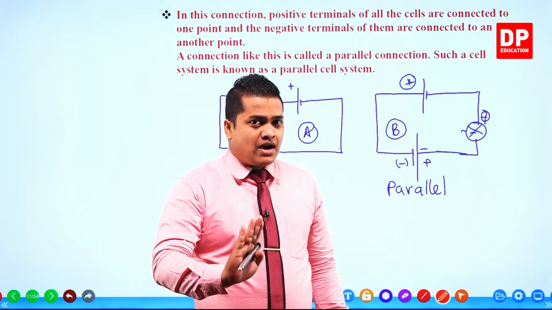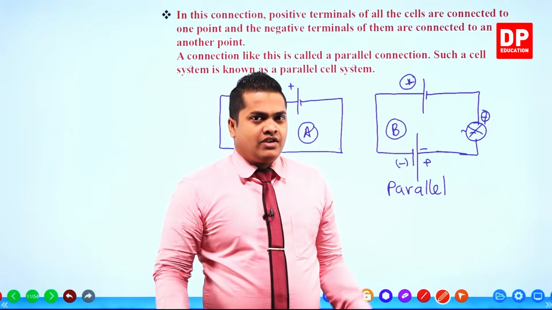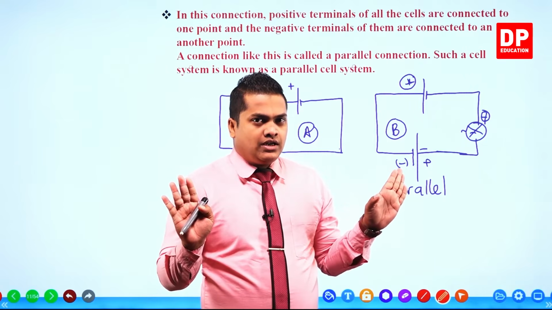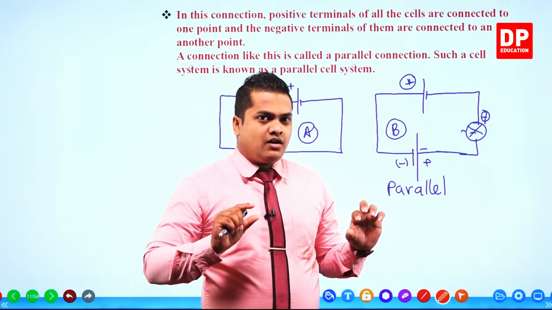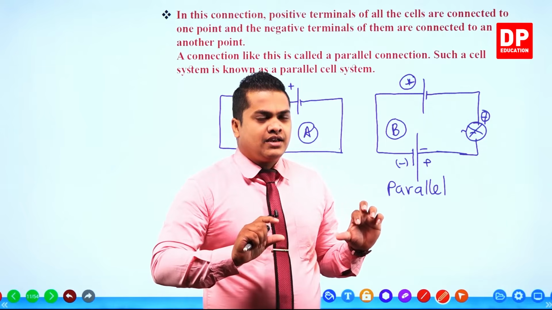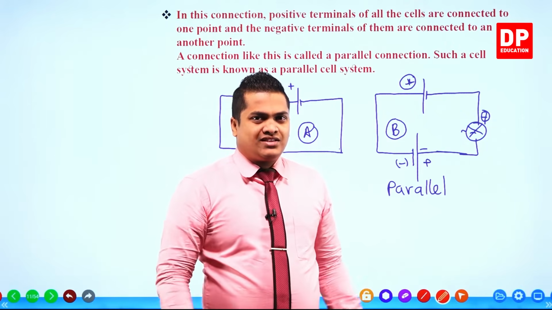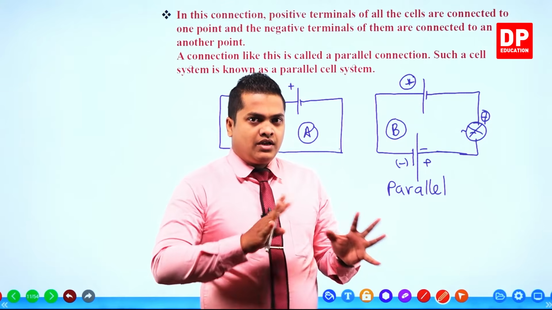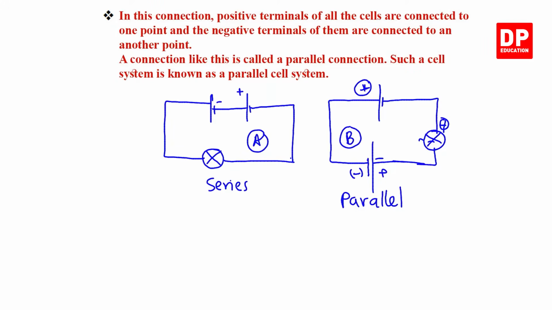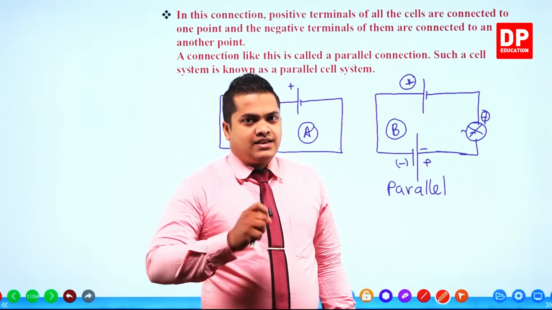Don't think about their pattern or the way they are being placed. We are not going to check that at all. Remember, we are checking whether the terminals are connected in an opposite way. When you take the first one, it should connect with the other one, but in opposite directions. If positive is connected with negative, then it is a series connection.